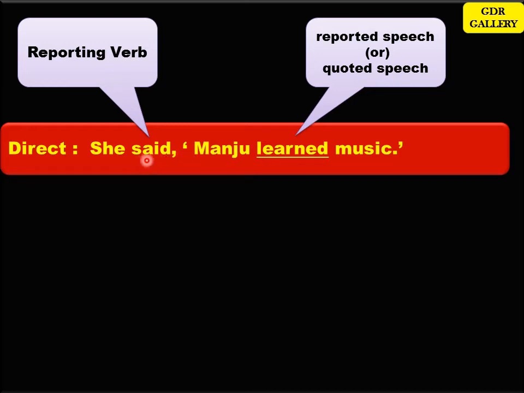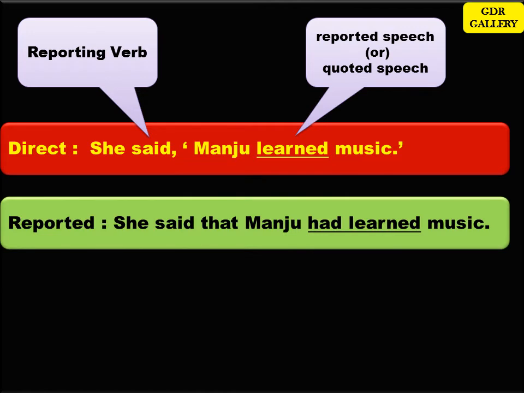When the reporting verb is in past and the quoted speech is in simple past, then when you are changing from direct to reported speech, this simple past has to be changed to past perfect. Now let's see what's the answer. She said that Manju had learnt music.